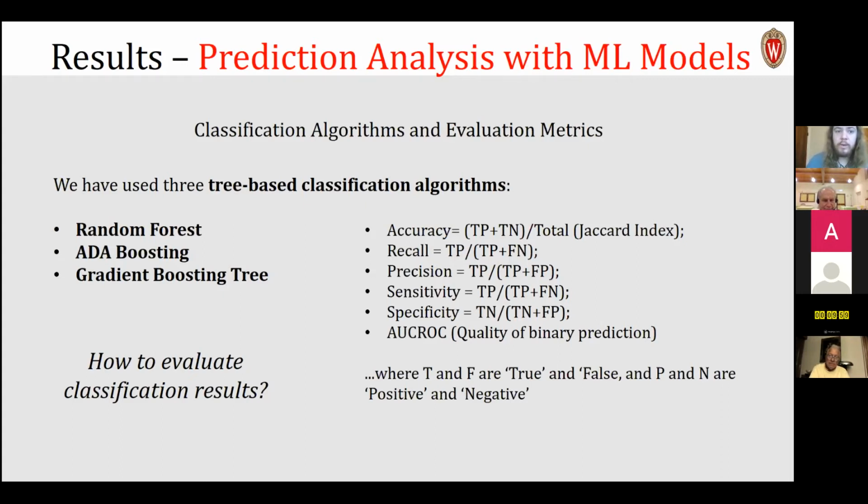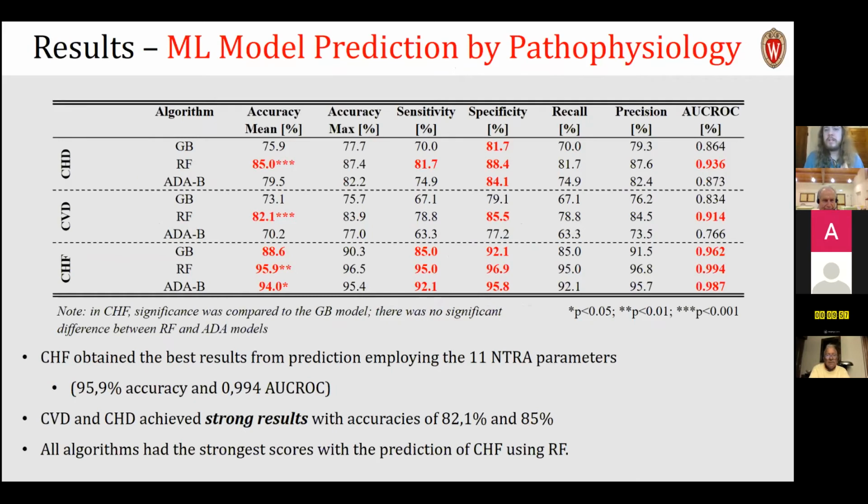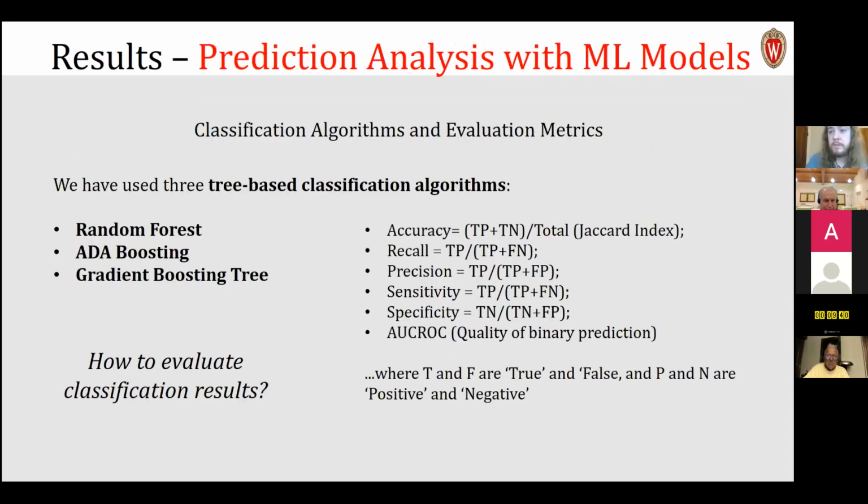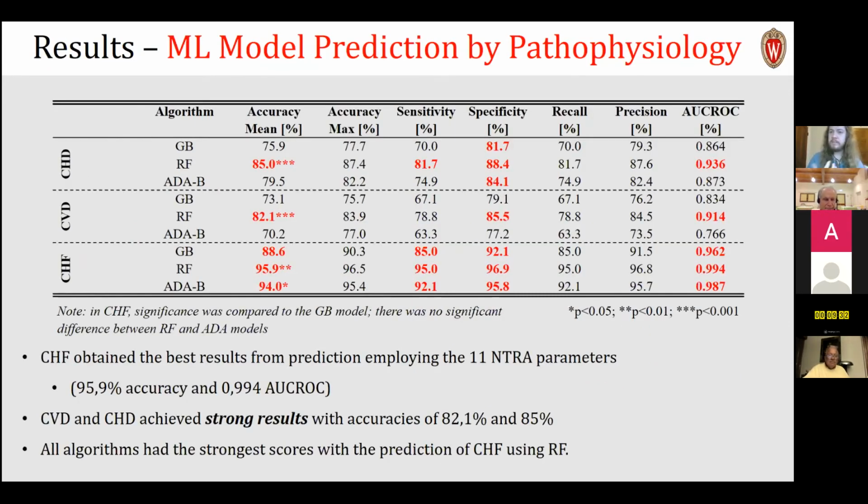Here, we can do this prediction by pathophysiology, again looking at CHF, CVD, and CHD from these NTRA parameters. We see that CHF obtains the best result with 95.9% predictive accuracy and 0.994 AUROC, which here is maybe the most important of all of these values. It tells you the quality of binary prediction. CVD and CHD, remember these seem to be paired, had strong results, but not as strong as CHF, with accuracies of 82.1 and 85% respectively.